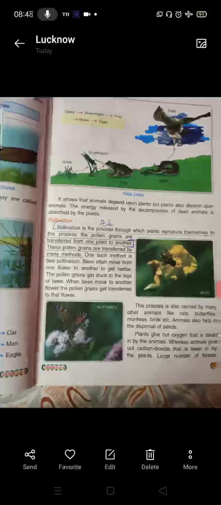Plants give out oxygen that is taken in by the animals, whereas animals give out carbon dioxide that is taken in by the plants. A large number of forests therefore release a large amount of oxygen. It makes the air clean and healthy. When trees are cut, their number decreases. Therefore, the amount of oxygen also decreases, which is dangerous for life. As long as the relationship between plants and animals exists, the environment is healthy and livable. When the relationship between them is disturbed, the environment also gets disturbed and poses danger for mankind.